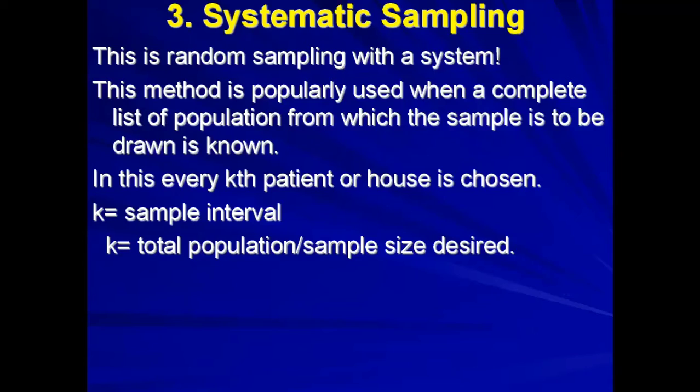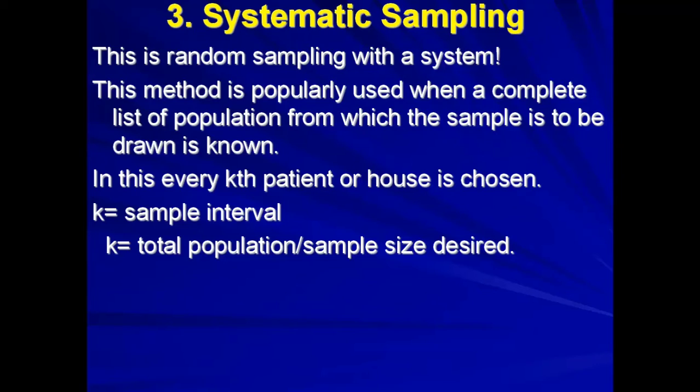Now comes systematic sampling. This is a random sampling with a system. This method is popularly used when a complete list of the population from which the sample is to be drawn is known. In this, every 10th, or for example any interval number, patient or house is chosen.